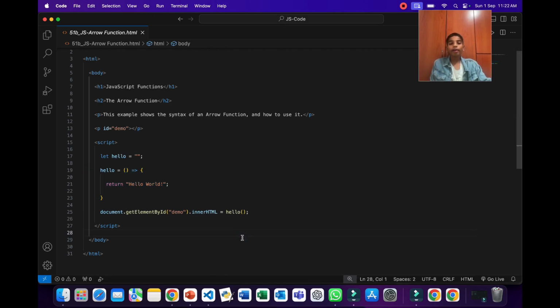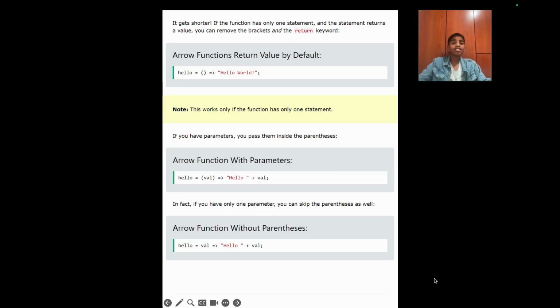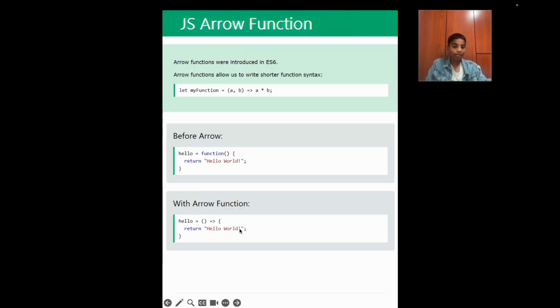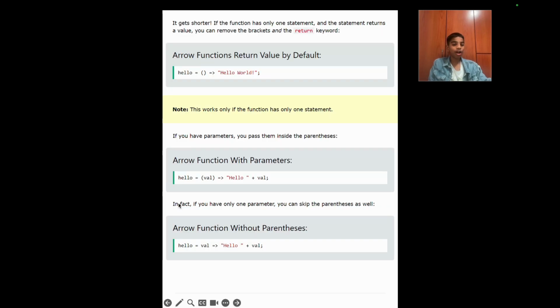So now let's go back to the PPT to learn more. It gets shorter if the function only has one statement and the statement returns a value. You can remove the brackets and the return keyword. So as you can see over here, here's a much shorter and simpler version of the arrow function, where we only have one statement and that statement will return a value. So then we can skip the return keyword too. That's why we have just written parentheses, the arrow, and then hello world. And if we compare it to the previous arrow function, it is a lot shorter.